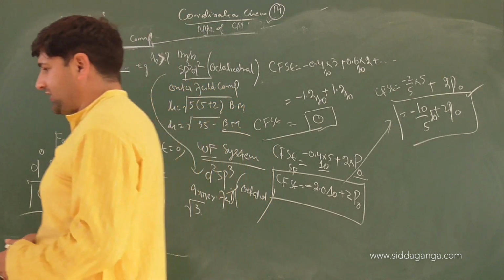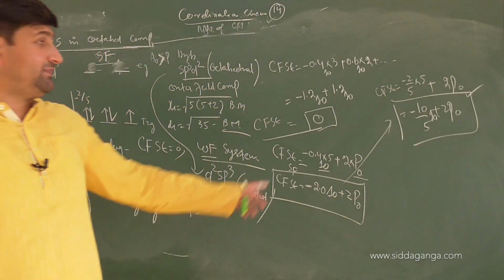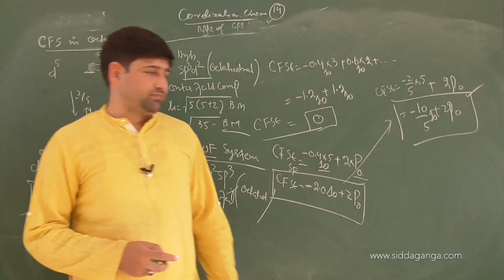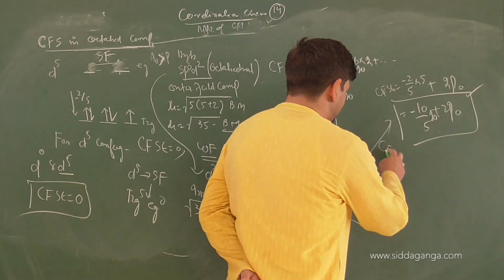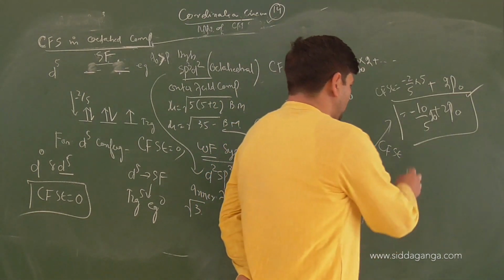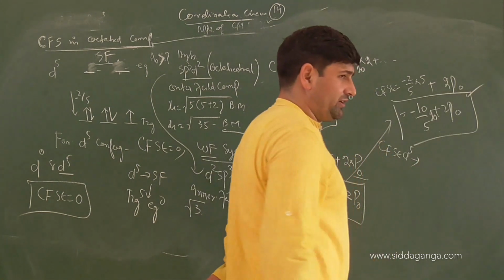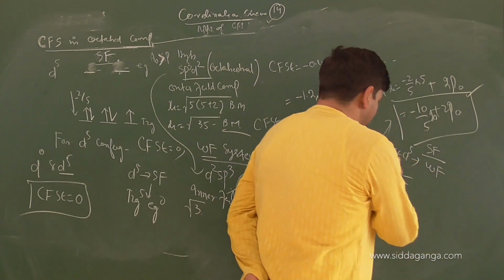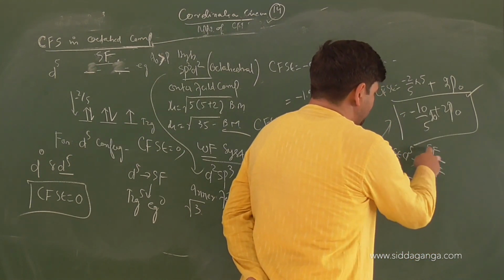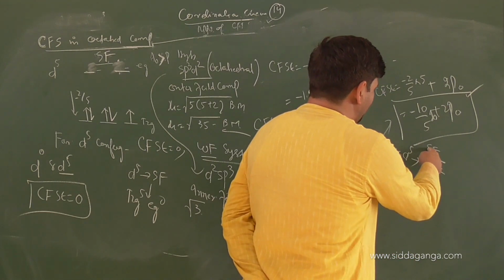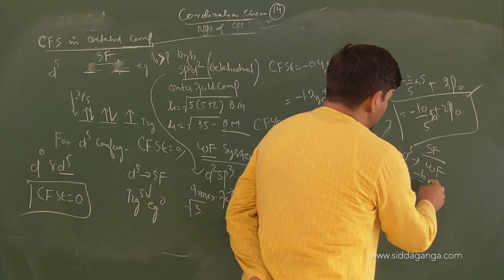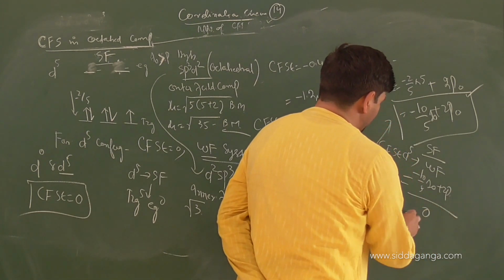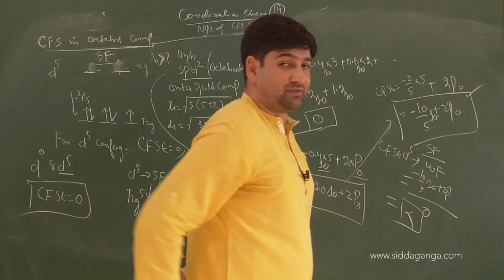Which configuration? D5, but it is a strong field. So is CFSE 0 now? No. If you are asked the ratio of crystal field stabilization energy of D5 configuration in strong field by weak field: in strong field it is minus 10 by 5 of delta 0 plus 2 pairings, and in weak field it is 0. Anything divided by 0 is infinity. That will be the answer for the question.